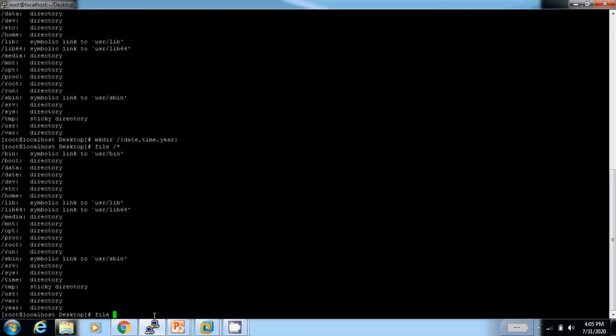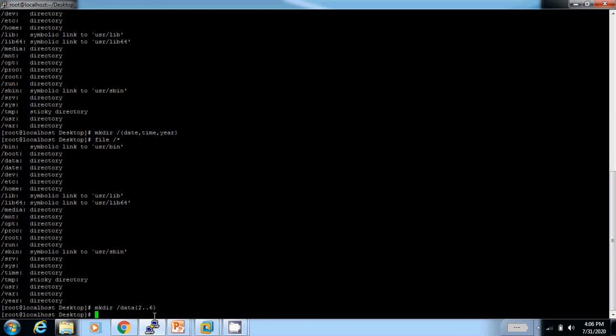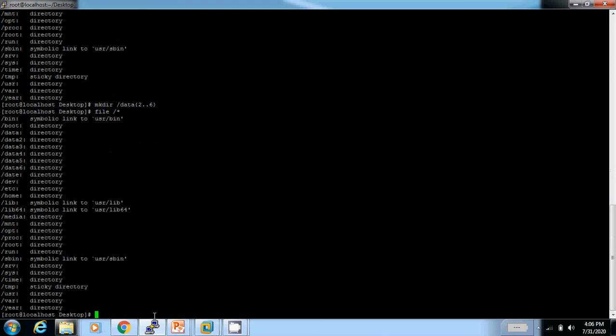If you want to create directories with a number series, the location is slash data and 2 to 6. See if the directories are created or not.